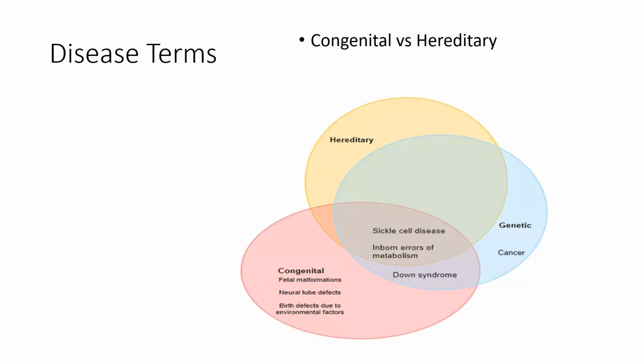All right, let's discuss another pair, congenital versus hereditary. Sometimes these words are mistakenly used interchangeably, but they're not. Congenital means present at birth, right? So a congenital problem might be a heart murmur, which is a good example. Sometimes it might be congenital and that heart murmur might not pose any problems. The baby might be very healthy and from a cardiovascular point of view in good shape, good color, proper oxygenation and so forth, but the heart murmur is still there. It's present at birth. It doesn't necessarily mean it's a problem. It just indicates that this is something present at birth.